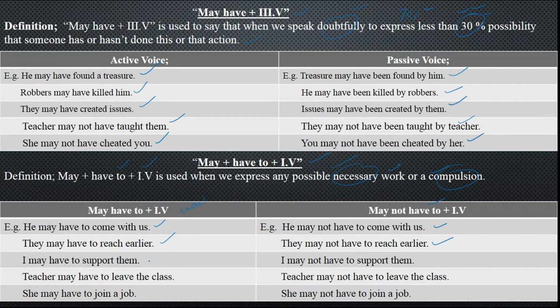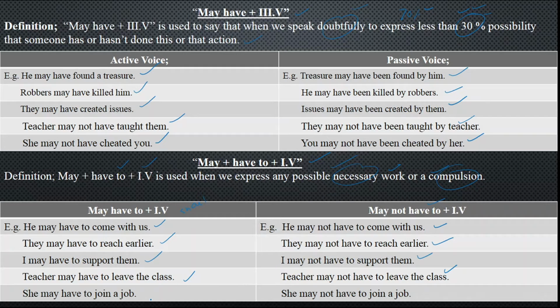I may have to support them. Why? Because it is a compulsion. We have to support them by hook or crook. We need to support them. I may not have to support them, then it is the negative of the same sentence. Teacher may have to leave the class because the time is over. Now it is necessary to leave this activity because the next teacher is to come and teach. Teacher may not have to leave the class because his course is remaining and he has to complete it. In this sense, it can be used.